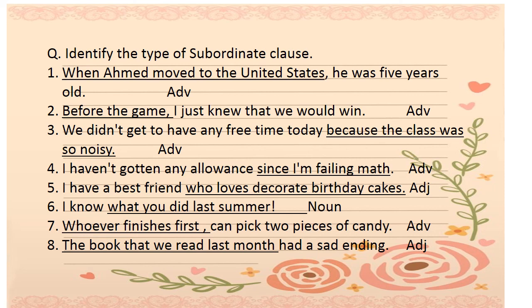Now, whoever finishes first can pick 2 pieces of candy. Whoever finishes first is one clause, and can pick 2 pieces of candy is the next clause. Now, whoever is an adverb, so this is an adverbial clause. The book that we read: the book is a noun, that is a relative pronoun, we read. This is giving us information about which book. So this is an adjectival clause.